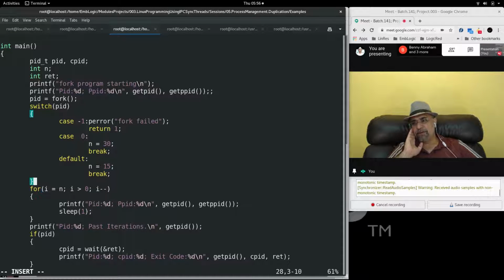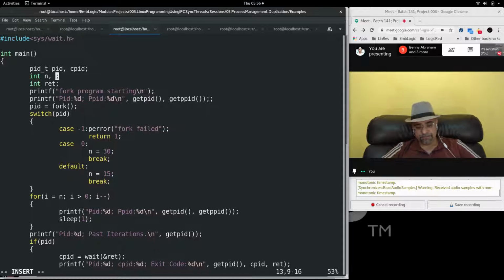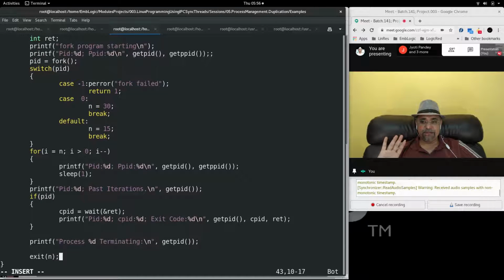So it is the loop variable i that we are altering actually. The n will not be altered. N will remain 30 for the child and 15 for the parent. So the child will effectively do exit n, so the child will give exit 30. The parent will do exit 15.